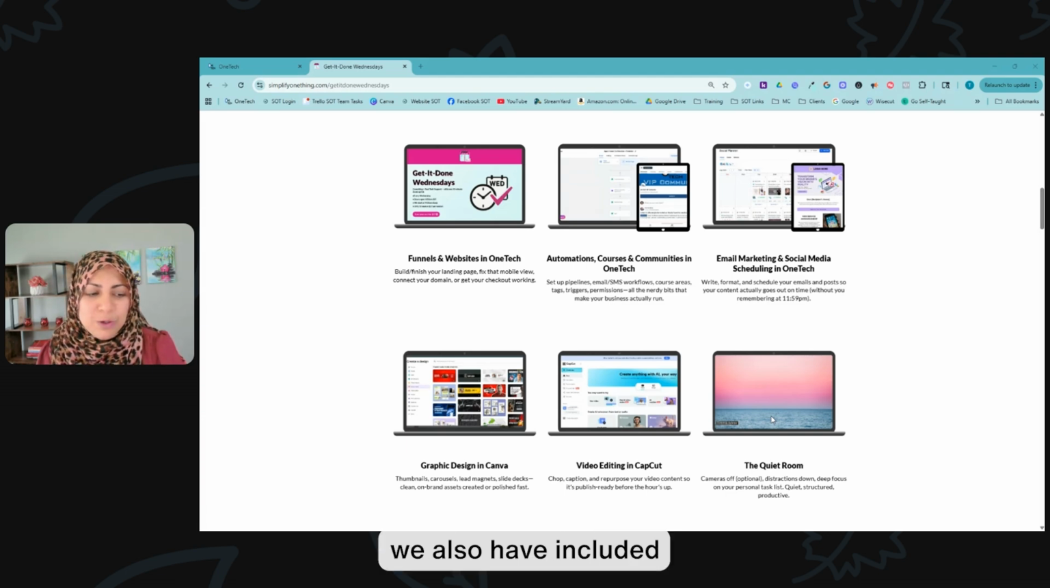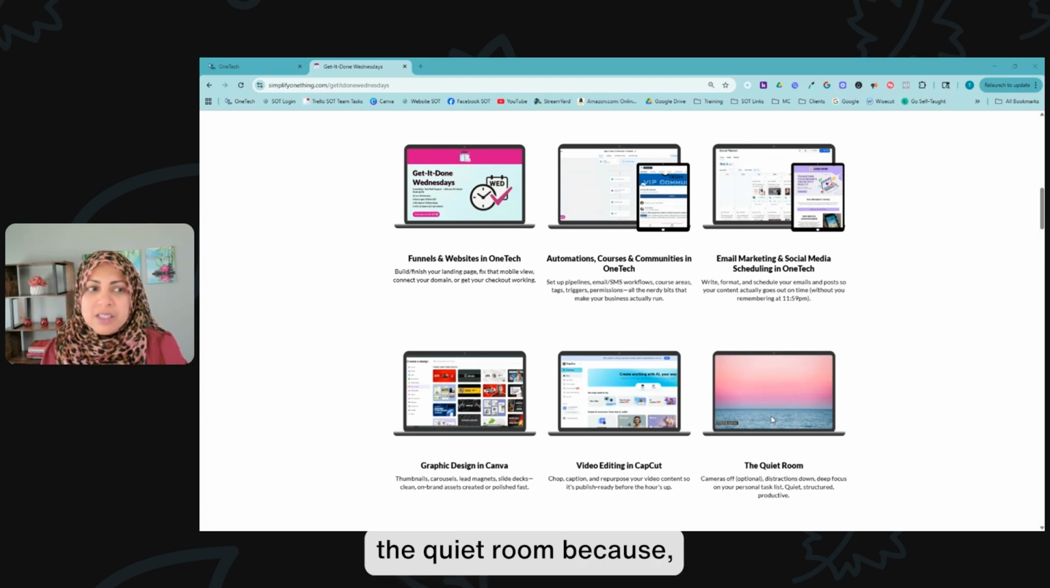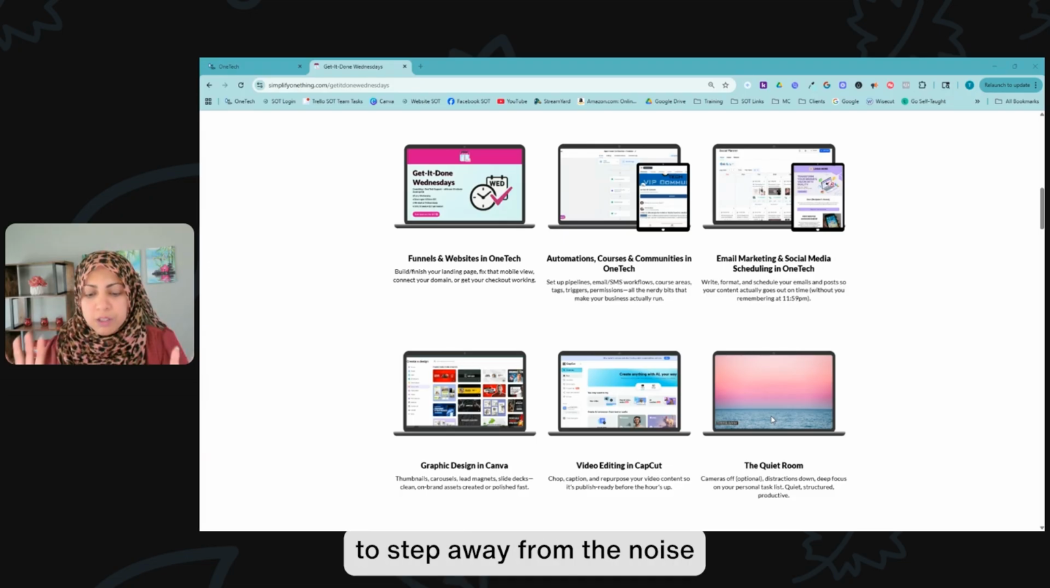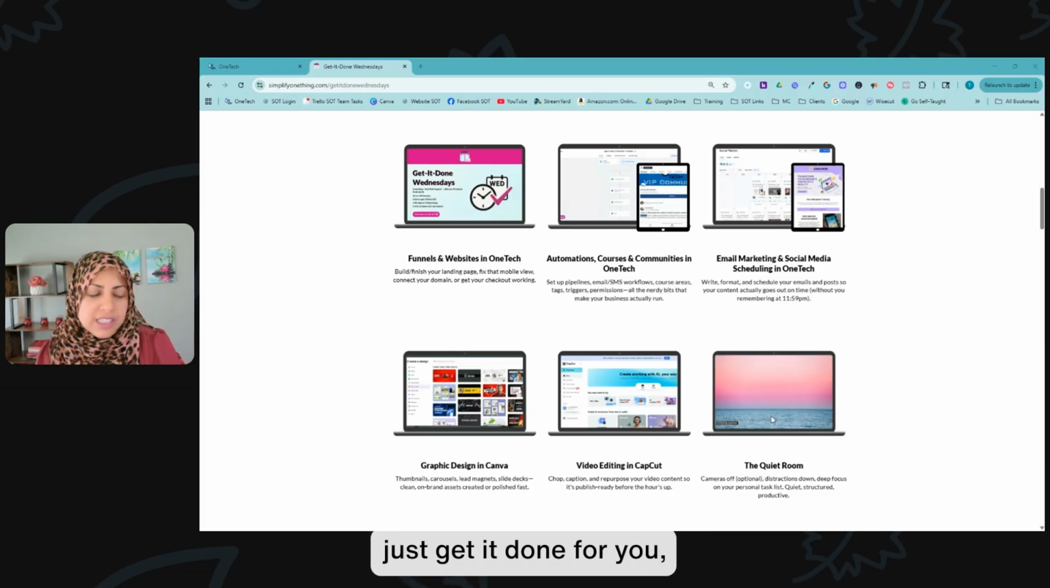And lastly, we also have included the quiet room, because sometimes all it takes is just a quiet space where, after you have figured out what you need to do from going into one of these other rooms, you just need time to step away from the noise and just get it done. We also have the quiet room available where you can just get it done for you.